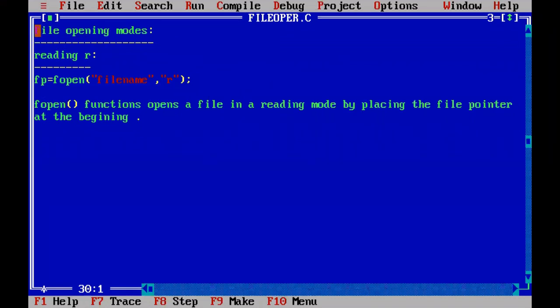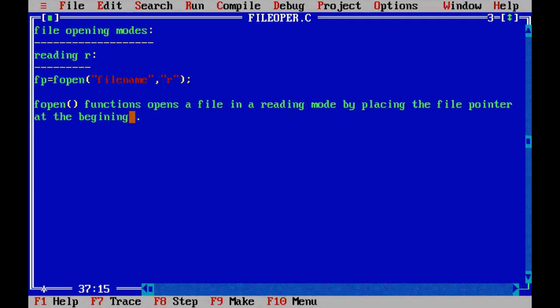After reading the first character, the file marker will move to the next character, and after reading the second character, it will move to the third, and then to the fourth. The file pointer points to the current position in the file. After reading the last character, the file pointer is positioned at the end of the file.